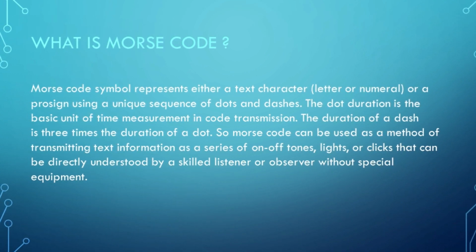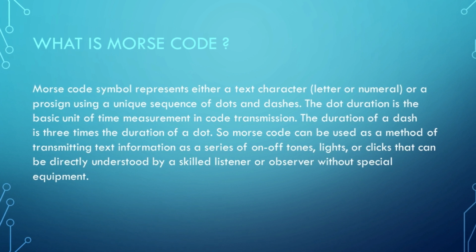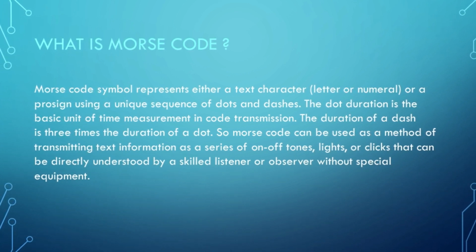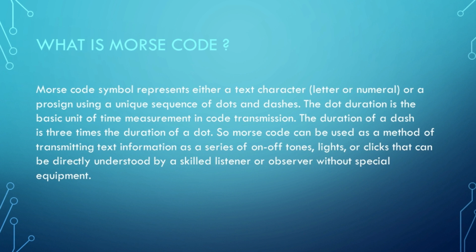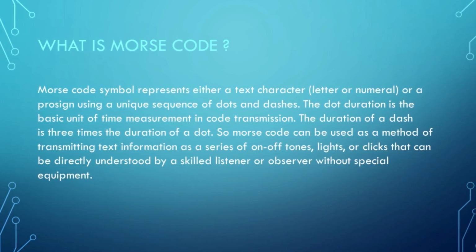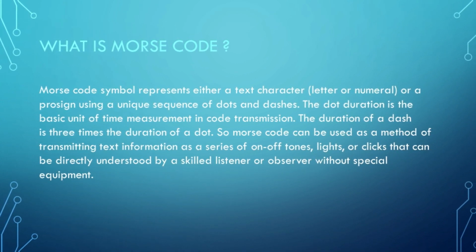A Morse code symbol represents either a text character or a numeral using a unique sequence of dots and dashes. The dot duration is the basic unit of time measurement in code transmission. The duration of a dash is 3 times the duration of a dot.